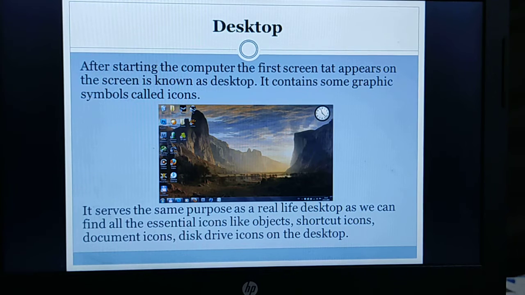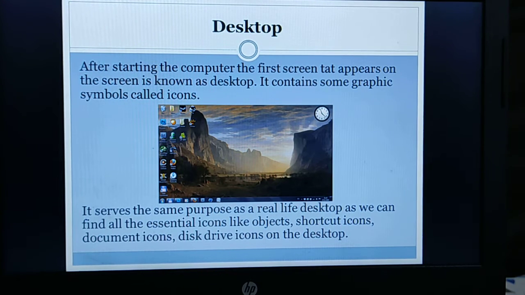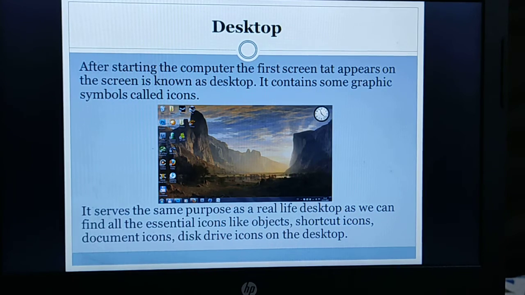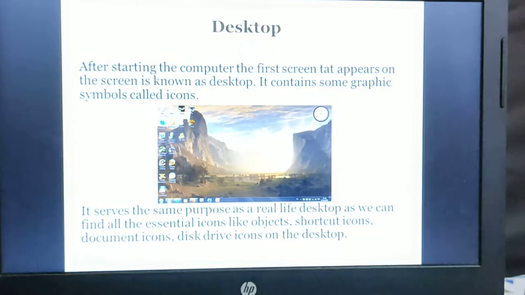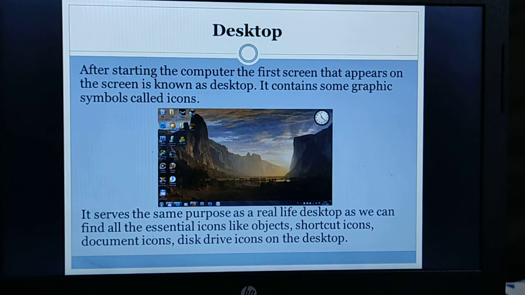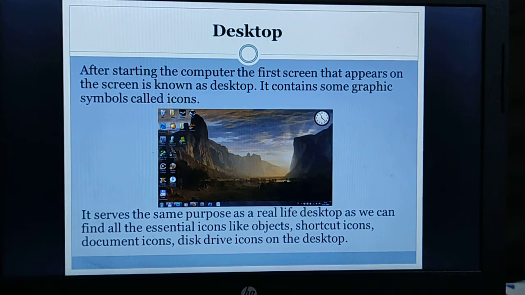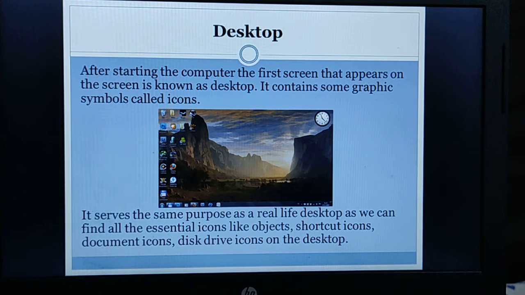Next is desktop. What is desktop? After starting the computer, the first screen that appears is known as the desktop. You can see how a desktop looks in the image. This is how a Windows 7 desktop looks. It contains some graphic symbols that are called icons.